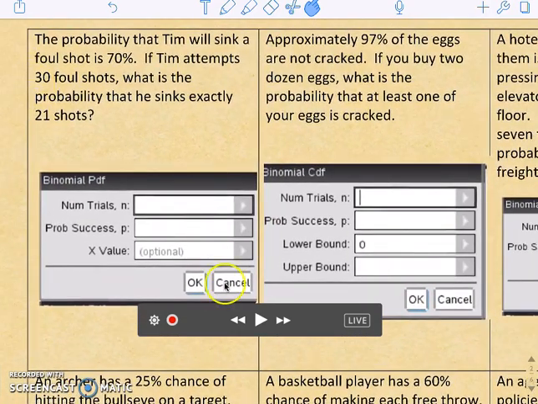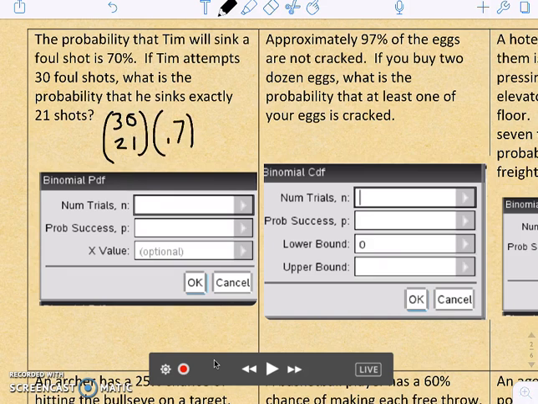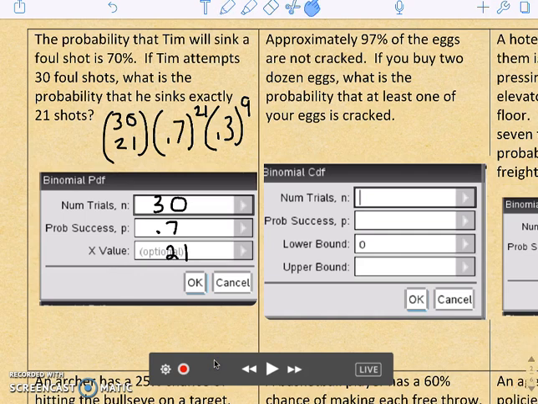So this first one: the probability that Tim will sink a foul shot is 70%. If Tim attempts 30 foul shots, what is the probability that he sinks exactly 21? So this was a PDF. If we were to do this without a calculator, it would be 30 choose 21, times 0.7 to the 21, times 0.3 to the 9. So on our calculator, there are 30 trials, our probability of success is 0.7, and we want that he sinks exactly 21. So let's have you guys type these into the calculator and see what you get for that one.